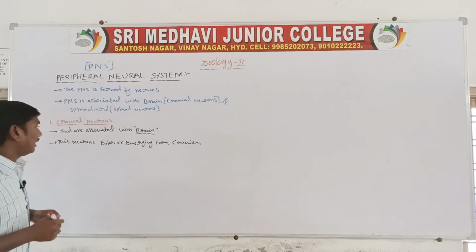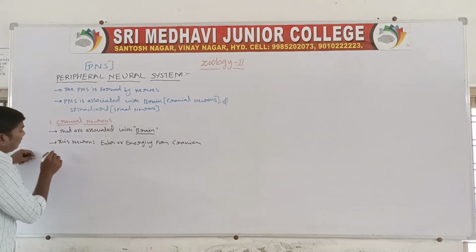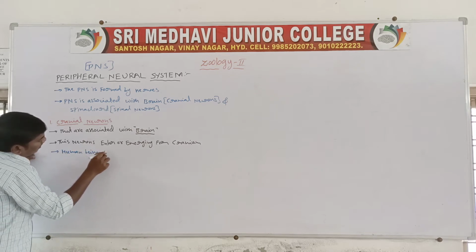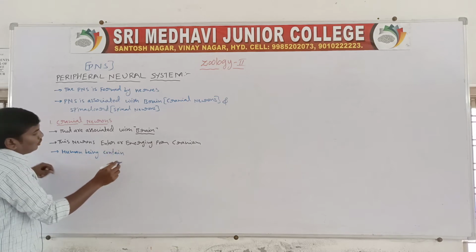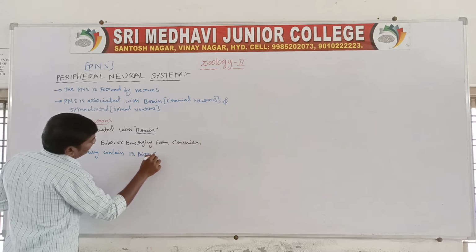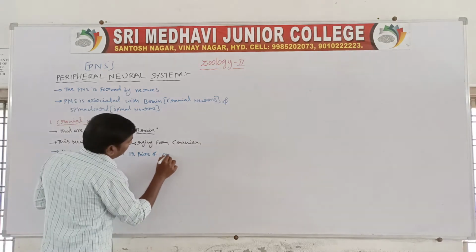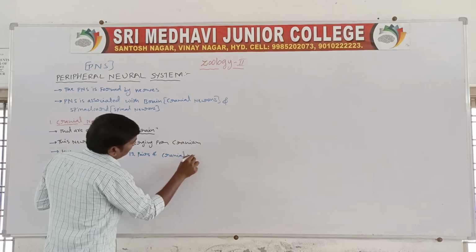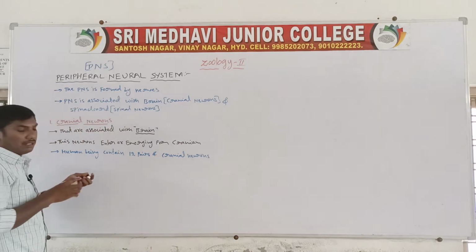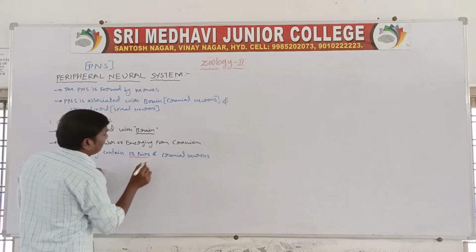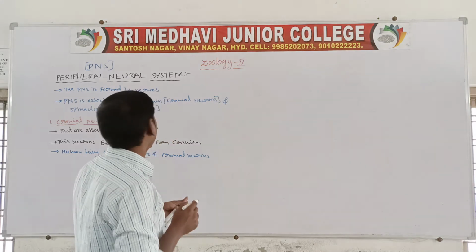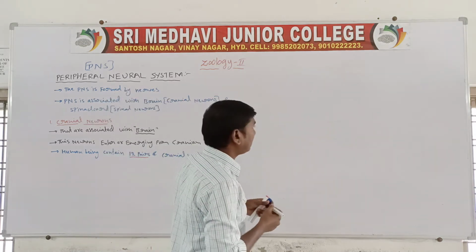So the human being contains 12 pairs of cranial neurons. How many? 12 pairs of cranial neurons.